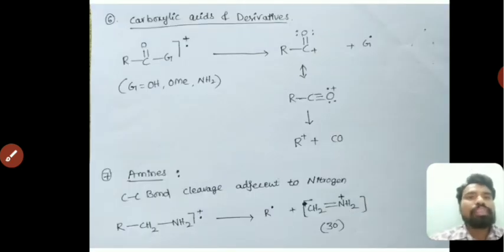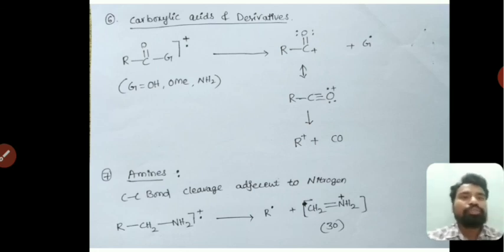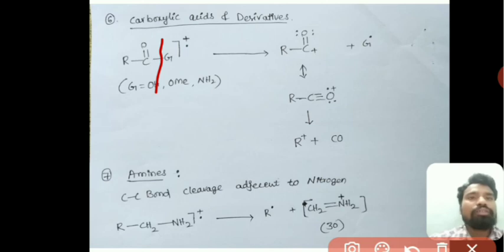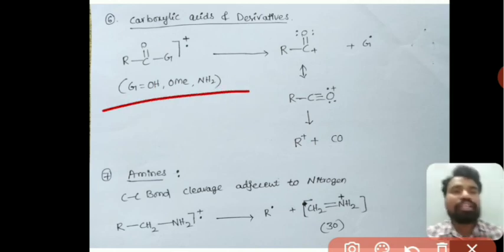Next is fragmentation in carboxylic acids and their derivatives. The simple thing here is that the bond breakage takes place at the functional group. If it is OH, the OH radical will be removed. If it is OMe, the OMe radical is removed. If it is NH2, the NH2 radical is removed.